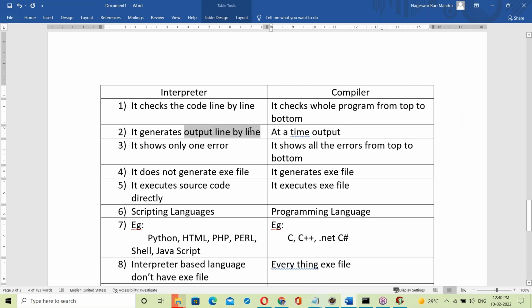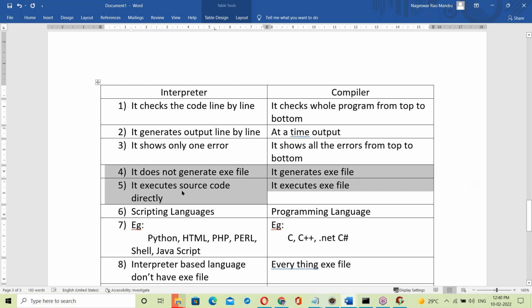But the interpreter runs line by line and gives output. Next, the interpreter reports only one error, but the compiler reports all the errors. See, the main difference is the exe file. The interpreter does not generate an exe file. The compiler generates an exe file.